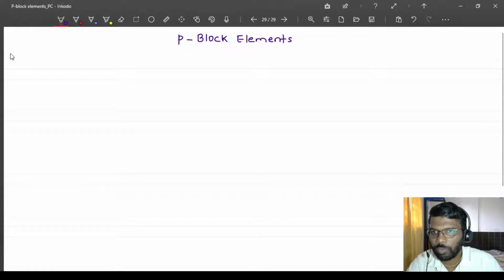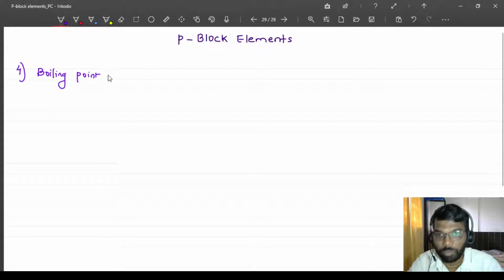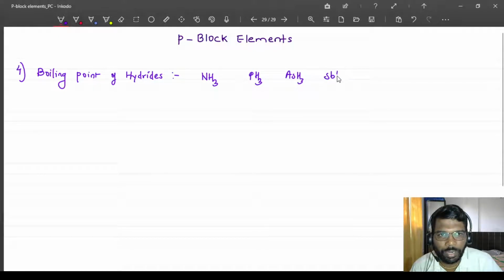So fourth I will write boiling point of hydrides. Now which hydrides are we talking about? NH3, PH3, AsH3, then antimony hydride and bismuth hydride.